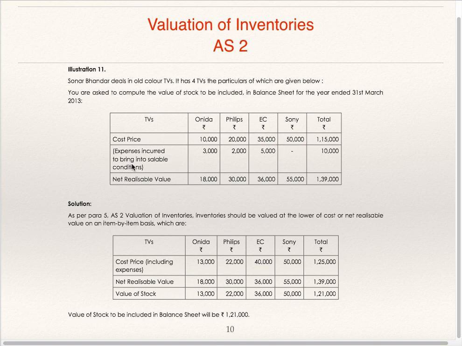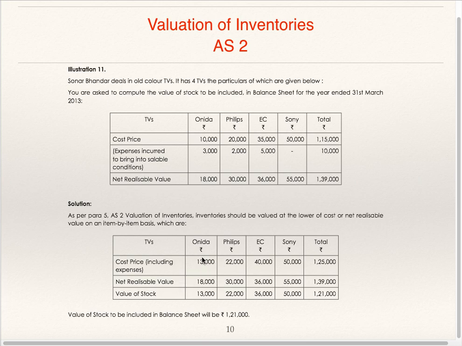Cost price. Expenses incurred to bring into sellable conditions. In order to bring the TVs into sellable condition, they have incurred some expenses, so it is to be added in cost. Net realizable value is given. Compare cost and net realizable value, whichever is low you are supposed to consider. So cost price is 10 plus 3, 20 plus 2, 35 plus 5 and 50: 13,000, 22,000, 40,000, 50,000. Net realizable value is 18,000, 30,000, 36,000 and 55,000.